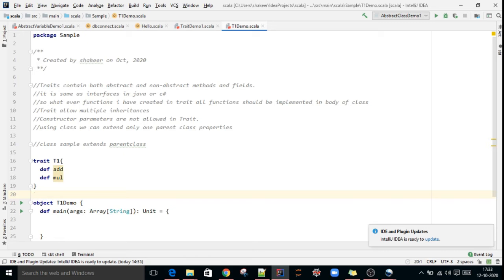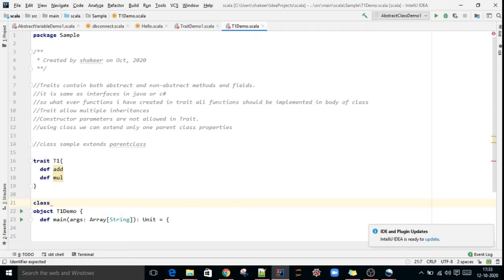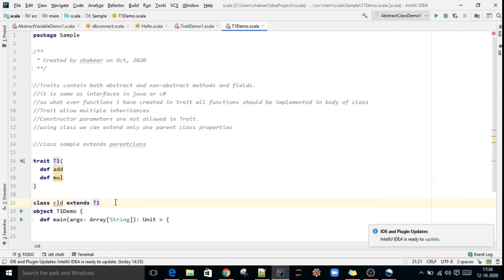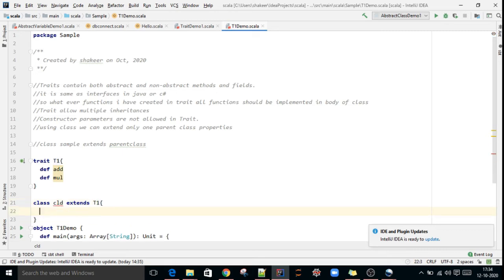Then I will create one child class, class cld extends t1.